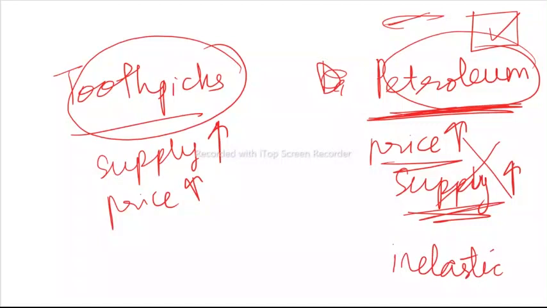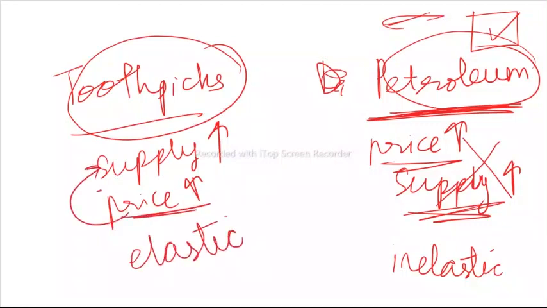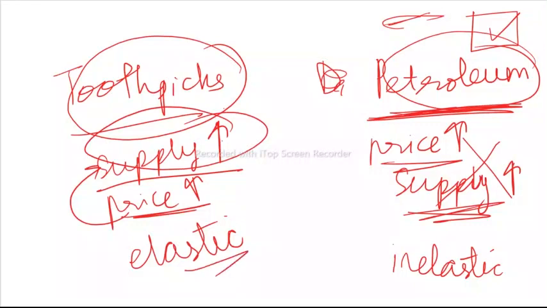But in the case of toothpicks, it is very easy to supply more. So if your price is increasing and immediately supply is also increasing, that means supply is responsive, it's very highly responsive. And if it is highly responsive and it's easy to change supply, easy to increase supply, that is why it is elastic. Now let's move on to the factors.